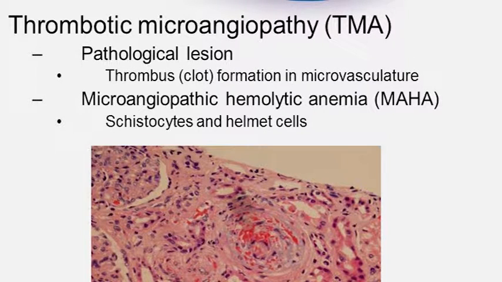So what happens is that blood that was flowing through there can no longer flow, and instead you've got these red cells that are stuck inside the lining of the blood vessel, and particularly there may be just a frank clot there, just a collection of platelets and red blood cells that then stops flow. And that is obviously a very worrisome process, but this is actually something that can be found fairly frequently in this disease. We don't always biopsy, obviously, but if you do biopsy, you might find this thing called thrombotic microangiopathy.